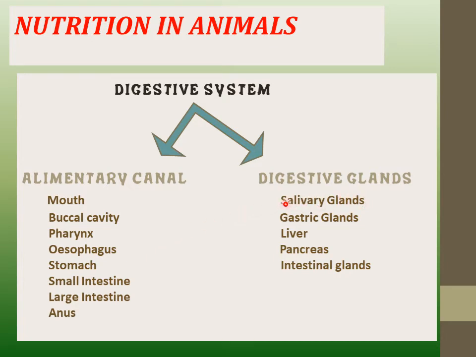Whereas different glands are also there, for example salivary glands, which are present in the buccal cavity, then gastric glands present in the stomach, liver and pancreas, these two glands are associated with the small intestine, and intestinal glands are also present in the small intestine only. So this was just an overview of the digestive system.